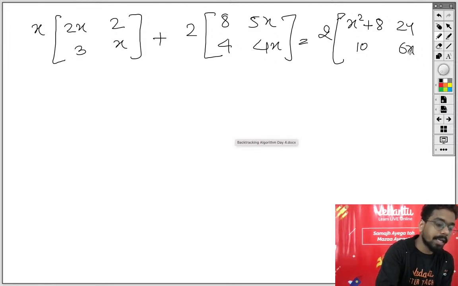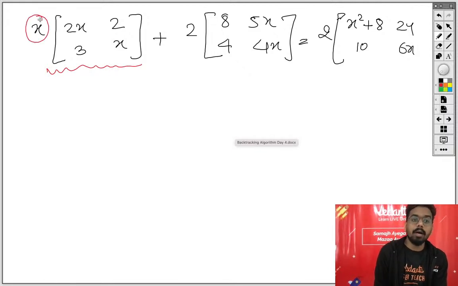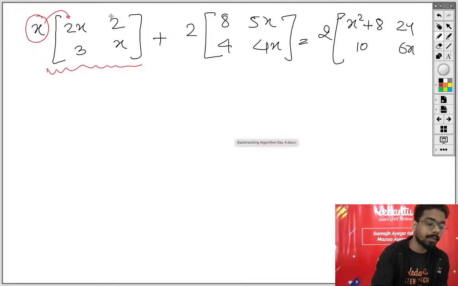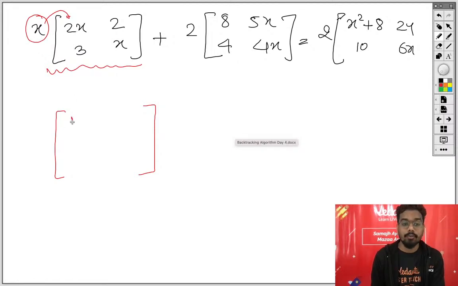अब देखो कैसे करेंगे इस क्वेश्चन को। स्केलर मल्टीप्लिकेशन, व्हाट डज स्केलर मल्टीप्लिकेशन सेज, व्हेन अ मैट्रिक्स इज मल्टीप्लाइड बाय अ नंबर और डिवाइड बाय अ नंबर, each and every element will get operated। हर एक एलिमेंट आपका ऑपरेट होगा। Each and every element will get operated means if it is division you will have division, if it is multiplication that will be multiplication। So x into 2x 4x square, sorry 2x square,